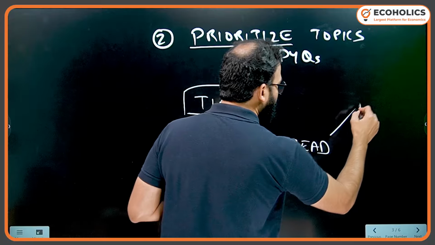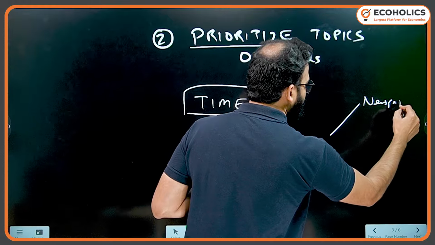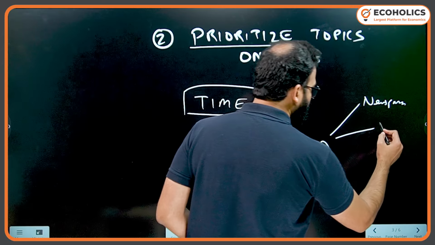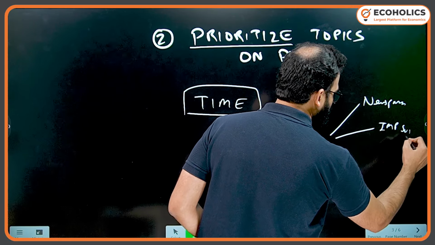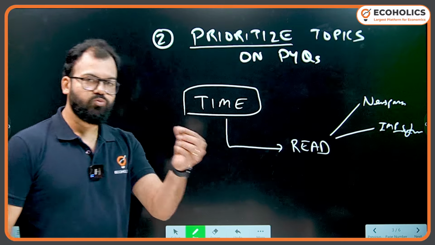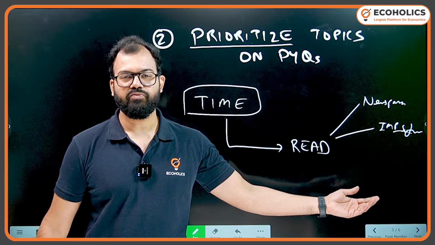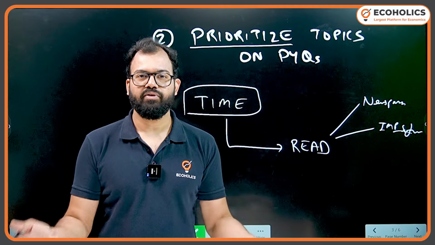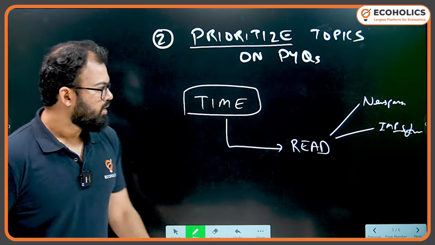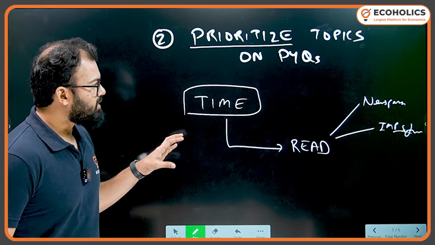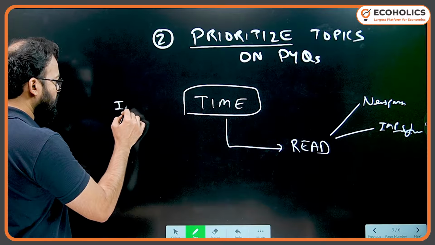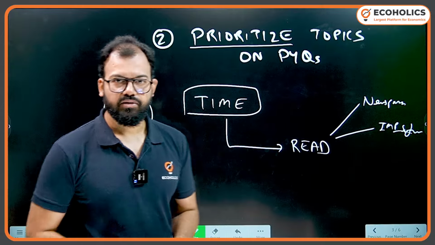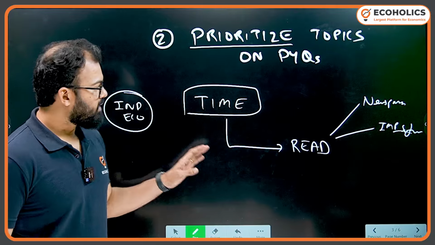Like time, I have to read the newspaper at any cost. If I do not read the newspaper, I will not be updated with current issues. Then reading about important subjects. People generally search one topic in several books and waste a lot of time, and generally that is a topic you may not expect a question from. If you expect the question, there will be a choice given, so you can easily leave that question. So what I'm saying is you have to prioritize topics. Indian economy is a game changer. You cannot skip that. What are the sources? I'll come to that in the next slide. But here you need to understand.